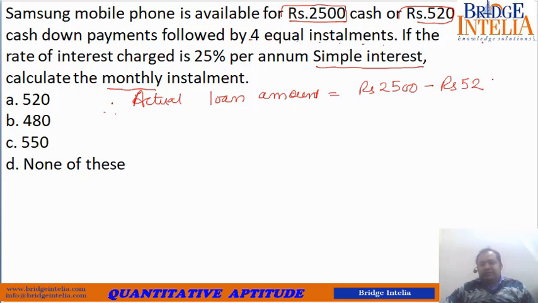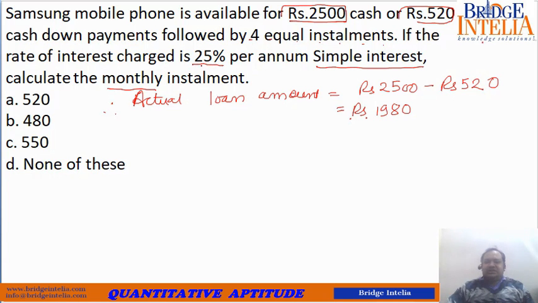You could not pay the remaining amount. So what is that remaining amount? That remaining amount is, effectively speaking, the loan that you have taken from the shopkeeper. What is the loan that you took from this shopkeeper? This comes out to be rupees 1980. So you can consider this is the loan that you have taken from the shopkeeper.